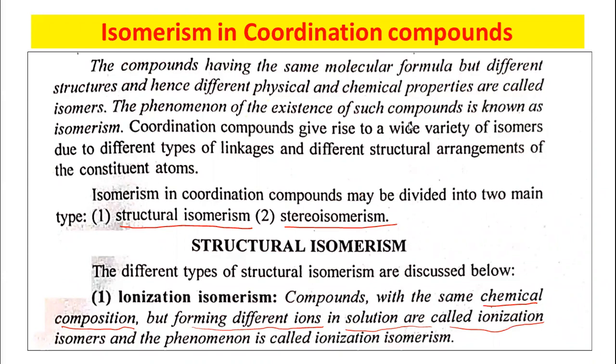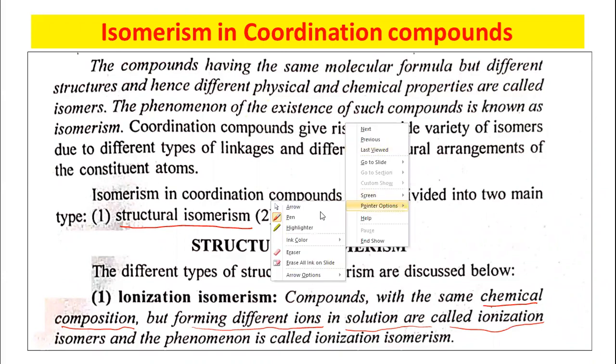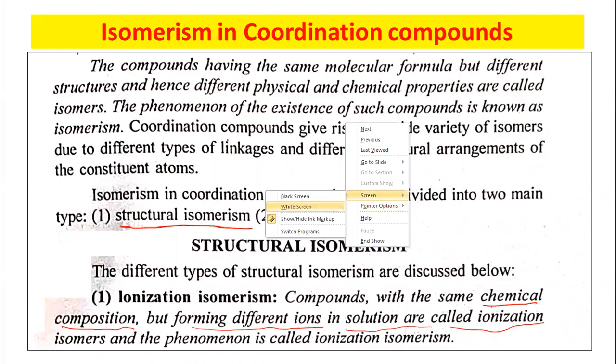So let us take an example to explain this. Ionization isomerism is a part of structural isomerism.